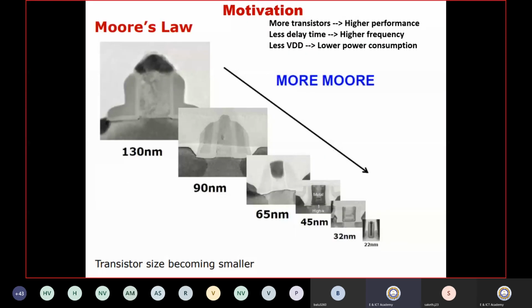If you see the picture, this is a very nano-level picture taken by scientists. You can see this trend, very small in size, in nanometer dimension, how it looks under a nanoscope. One of the pictures shows 130 nanometer, then 90 nanometer, 65 nanometer, 45 nanometer, 32 nanometer, and 22 nanometer. So mostly we are using 22 nanometer and less.